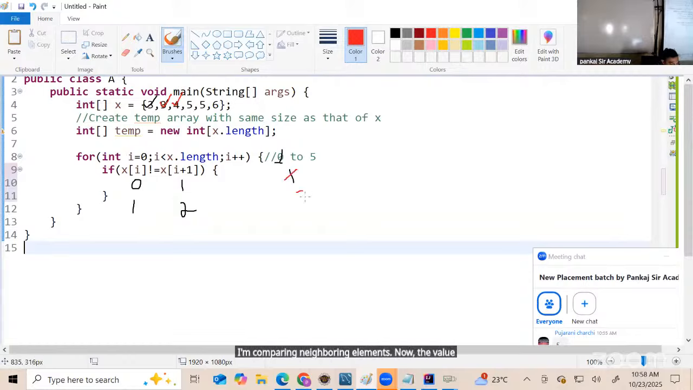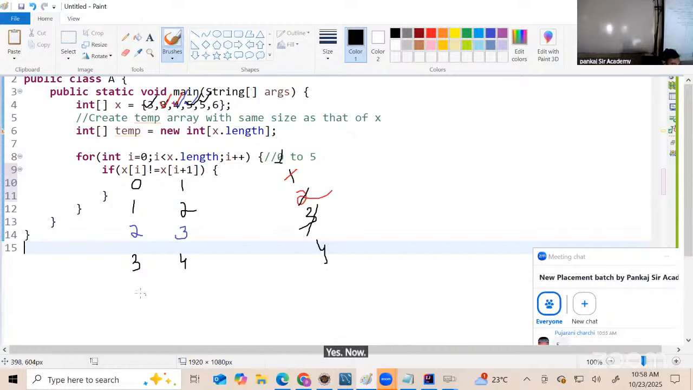Now the value of I will become 2. When the value of I is 2, this will become 3. I have 2 and I have 3. The next one, look at that. Now the value of I will become 3. If this is 3, this will become 4. So do we have 3 and 4? Yes. Now if the value of I is 4, this will become 4 and this will become 5. We have 4 and 5.